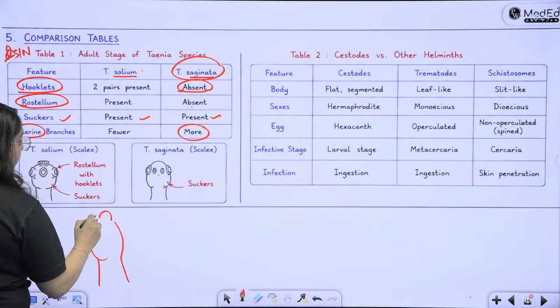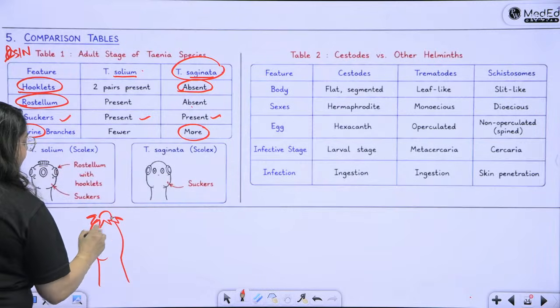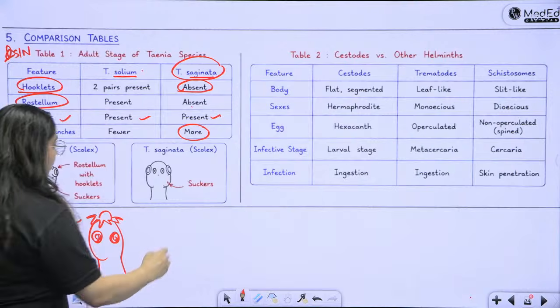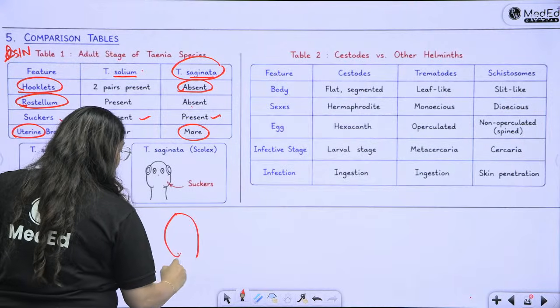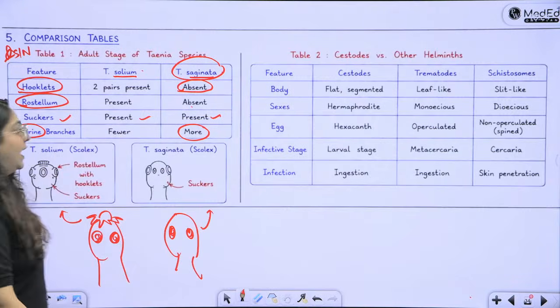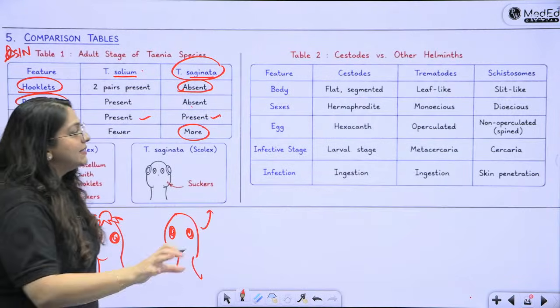Over here, make a rostellum, make the hooklets, make the suckers. This becomes Taenia solium. Over here, draw this guy, draw the neck, simply draw the suckers. This becomes Taenia saginata. Very simple, easy diagrams.